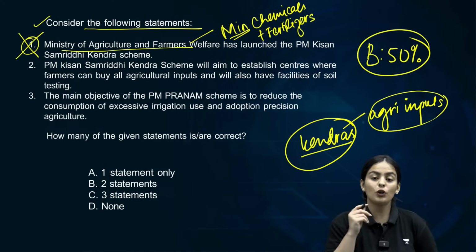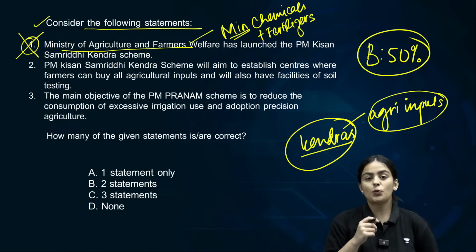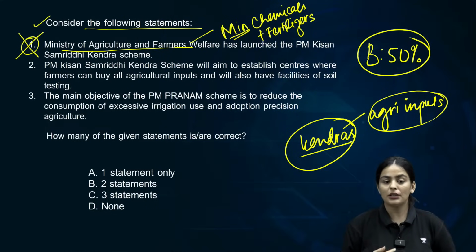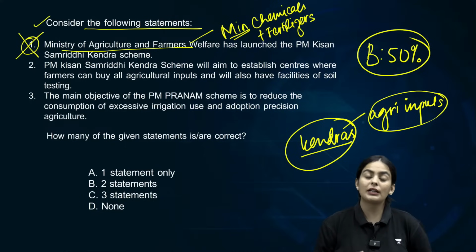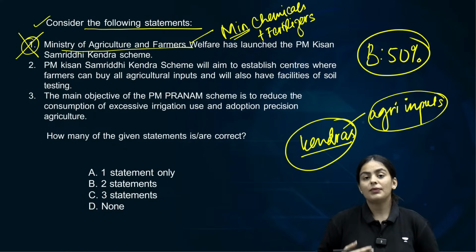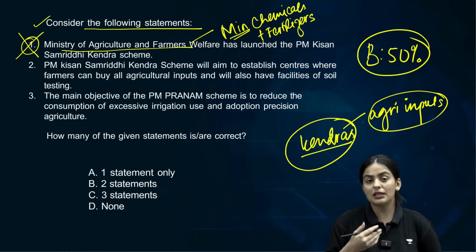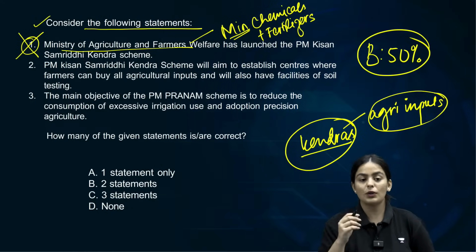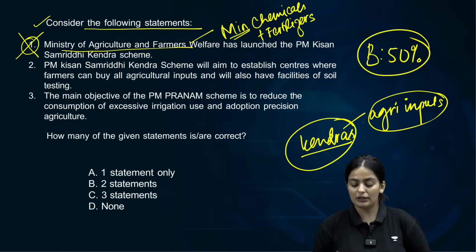These kendras will also be important in the context of awareness generation. So any farmer that is coming to this particular kendra will be educated about all the schemes that he or she is eligible for, and therefore awareness generation is also an important area for these kendras.